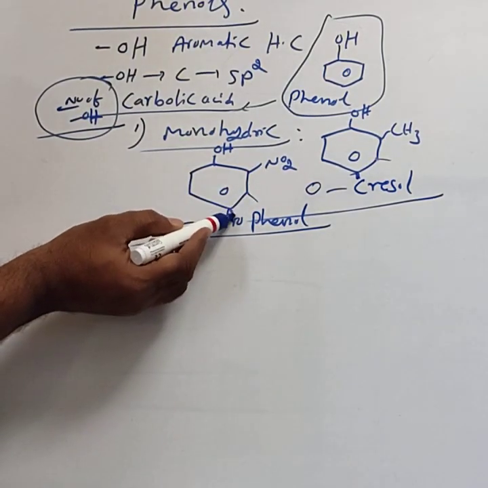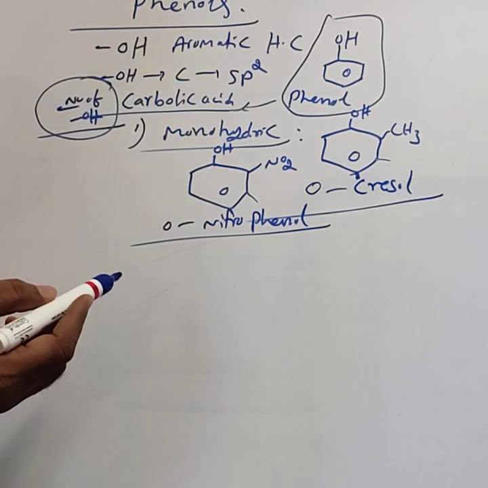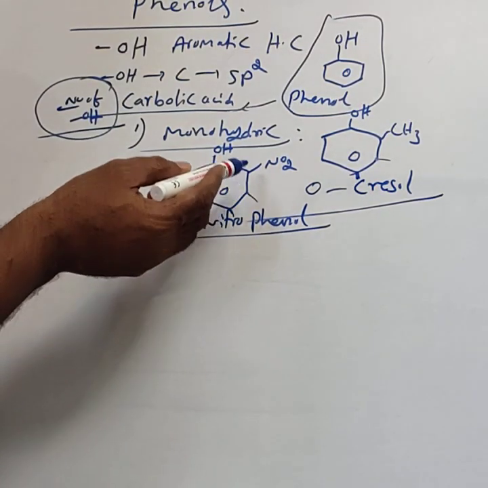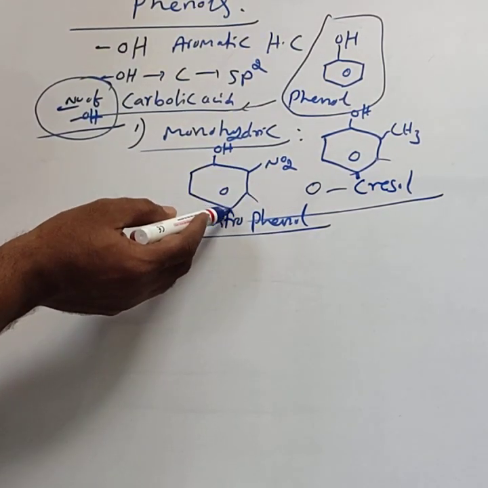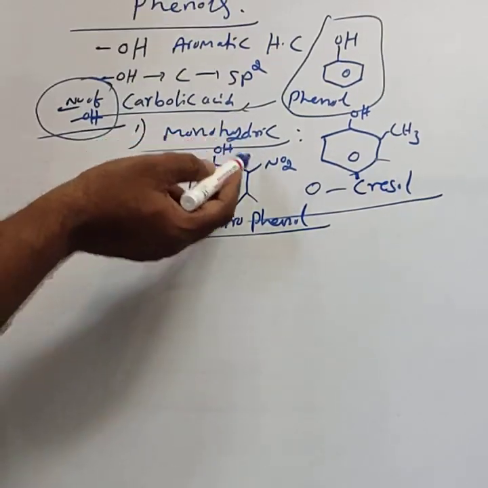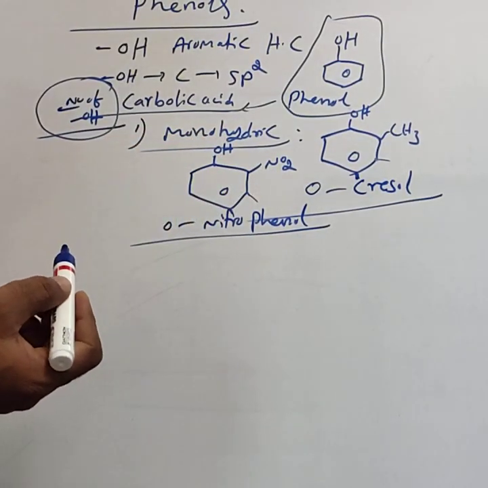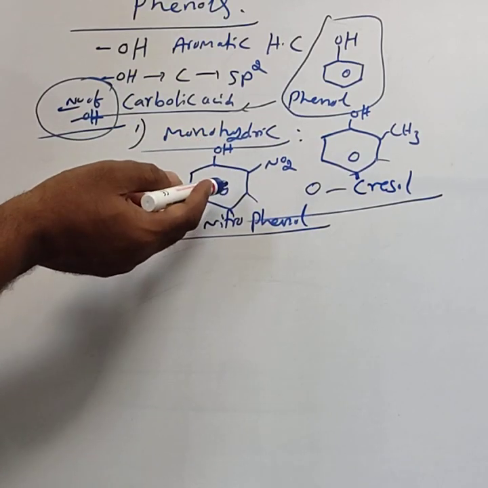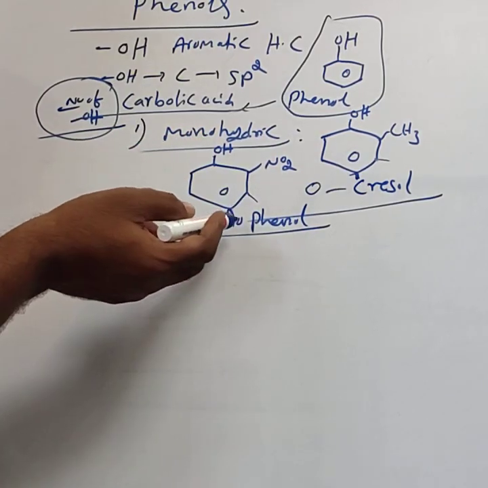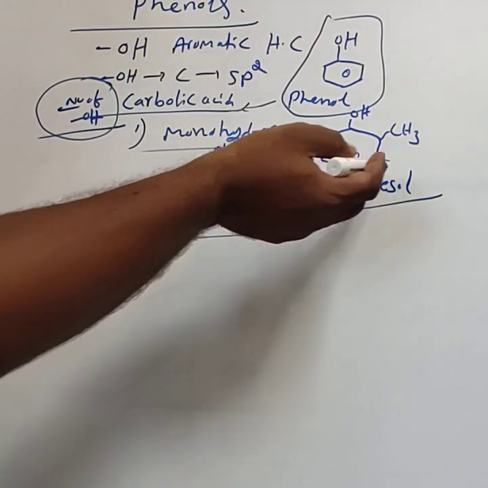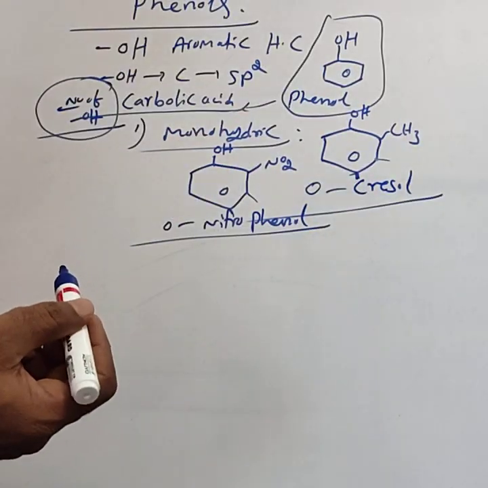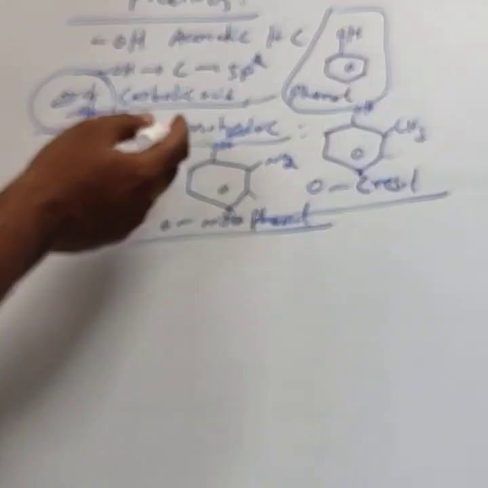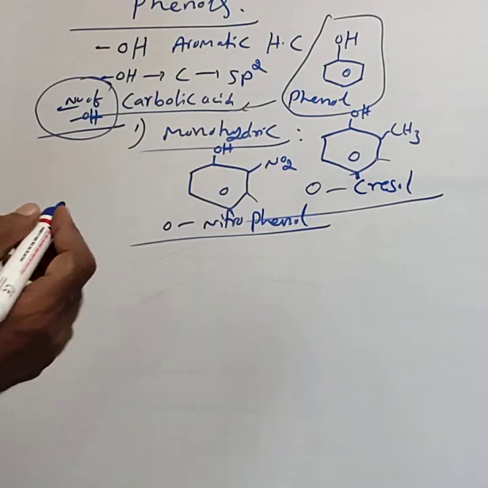At the para position, it is paranitrophenol. They are also one type of isomers. Next, in acidic property, we require these isomers of nitrophenol and isomers of cresol. They are all examples of monohydric phenol.